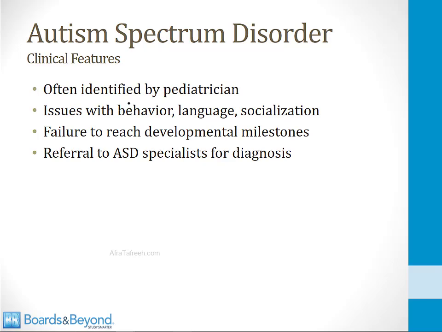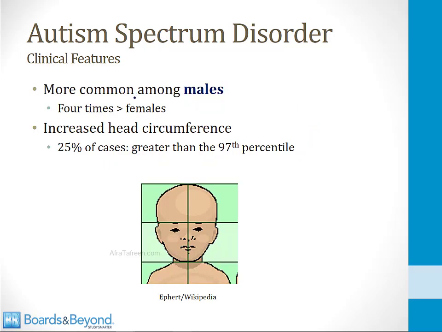So I mentioned this before, but autism is often identified by a pediatrician. Sometimes the parents bring the child in out of concerns of socialization or learning, and then the pediatrician recognizes deficits that may suggest autism. The children will have issues with behavior, language, socialization. They may fail to reach developmental milestones. And once a pediatrician identifies these things, they usually refer the child to an autism spectrum disorder specialist who can make the diagnosis.